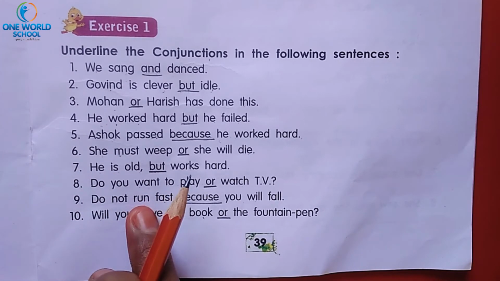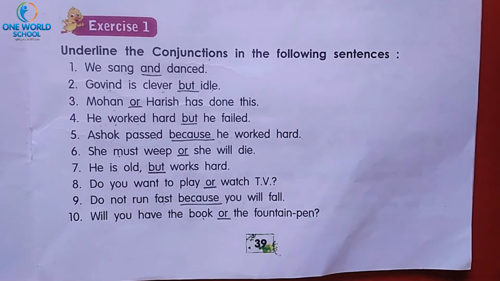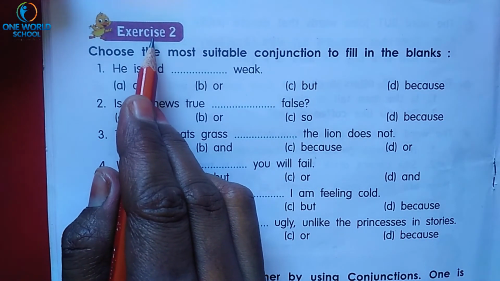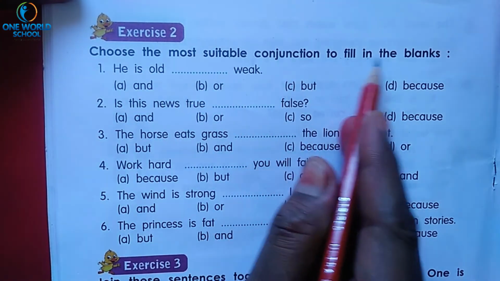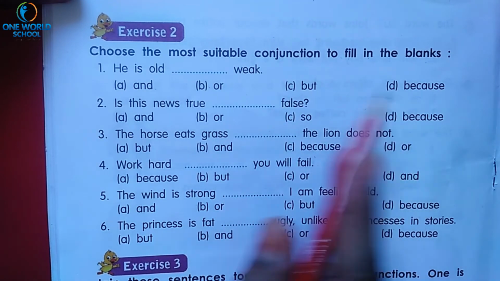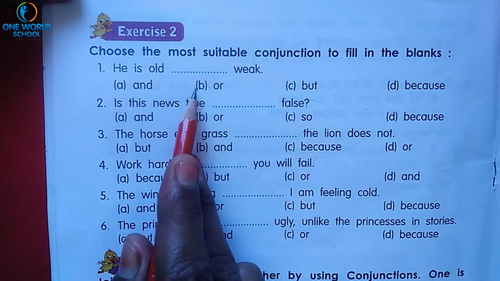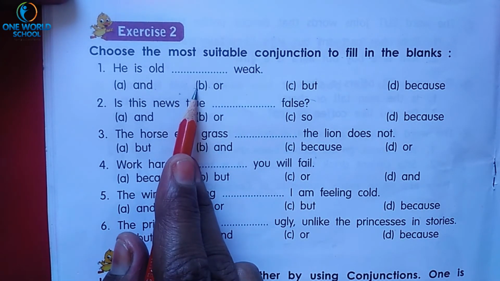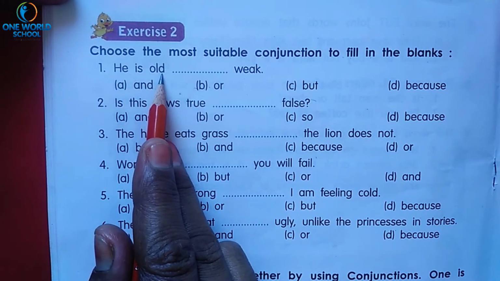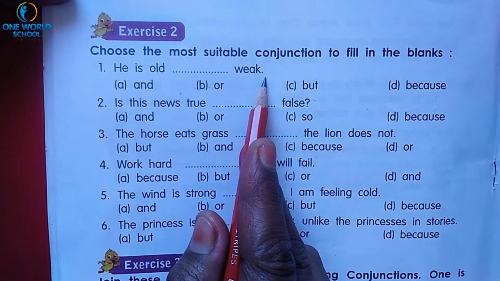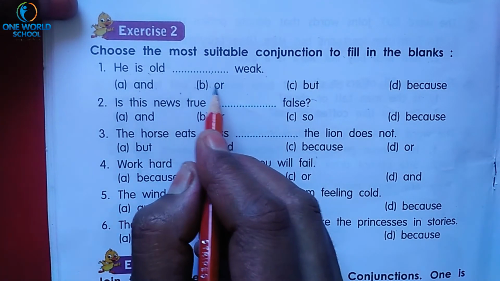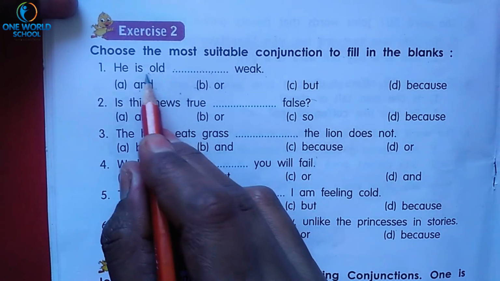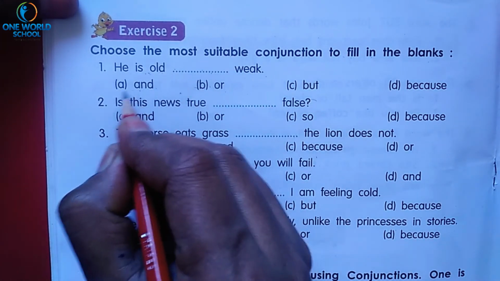Now, turn to page number 40 and we will start with exercise number 2. See, this is exercise number 2. Choose the most suitable conjunction to fill in the blanks. So here 4 options are available and out of these 4 options we have to choose the right or suitable one. He is old dash weak. He is old and weak, so there should not be or, because he is old and weak. So this one is the right answer. You write down and.